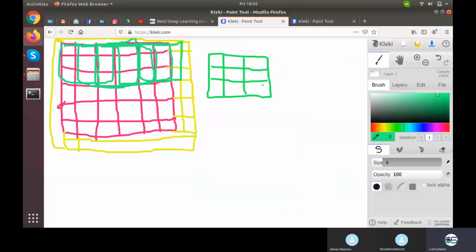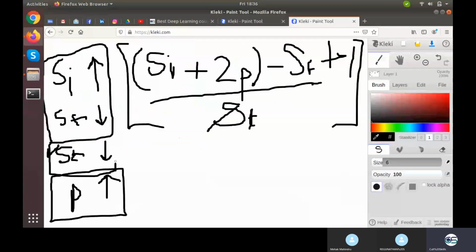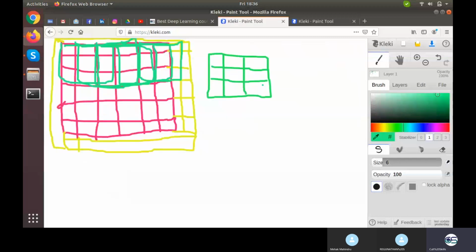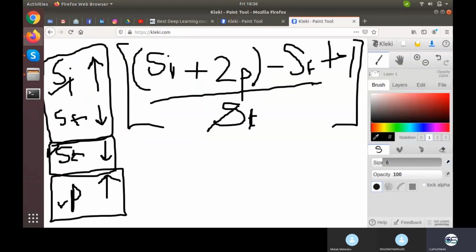So what I have said is that there is one thing impacting the number of resultant kernels, which is the size of the image, and another thing is padding. Padding is nothing but an addition to the size of the image, and it affects the size of the image by twice the padding. If we have a padding of 2 by 2, how many columns are added? 1, 2, and similarly 2 here, 3 and 4. Similarly for the rows, 2 rows on the top and 2 rows on the bottom. So we have added the padding to the size of image, multiplied by 2.